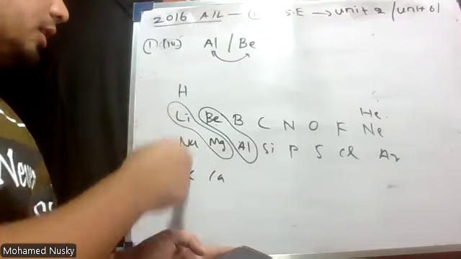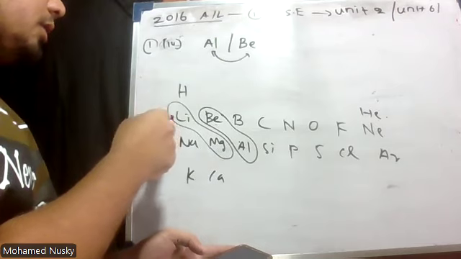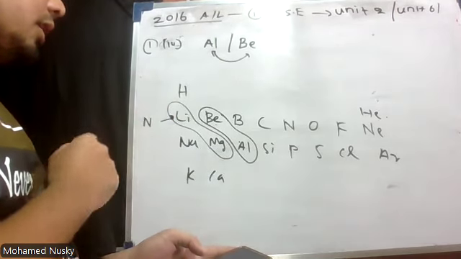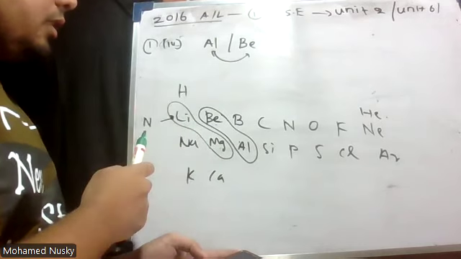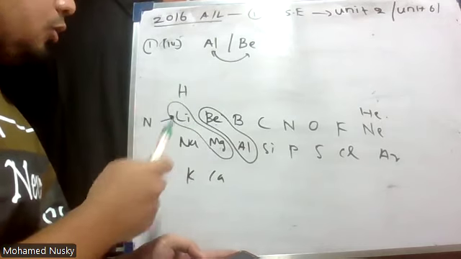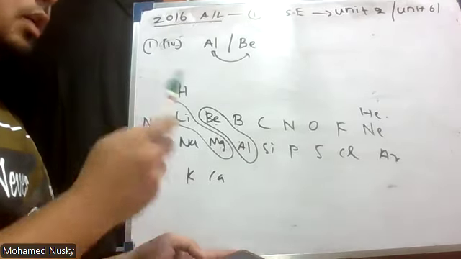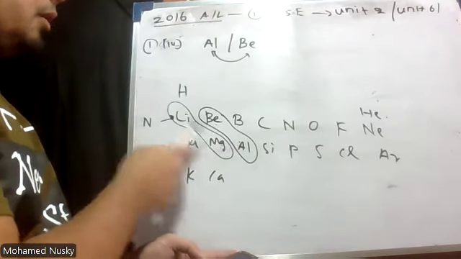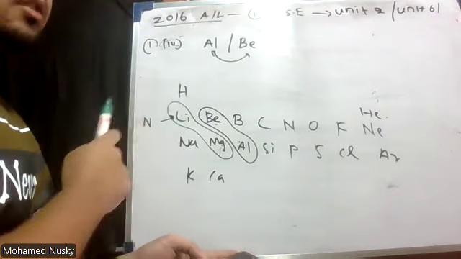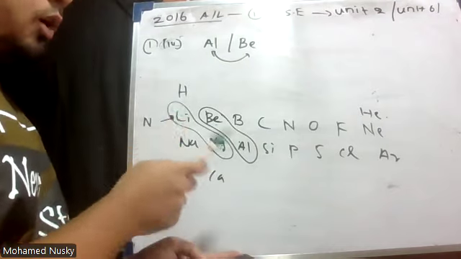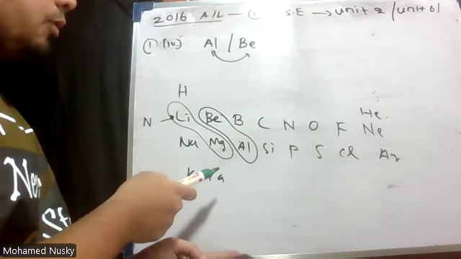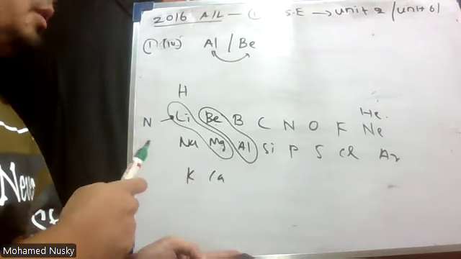In the first group, lithium is the only element which reacts with nitrogen to form lithium nitride. And magnesium also reacts with nitrogen to form magnesium nitride. That is the proof that lithium and magnesium have a diagonal relationship. Aluminium and beryllium also have a diagonal relationship. What is the proof? The amphoteric properties between them.